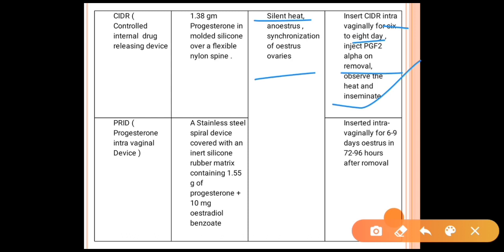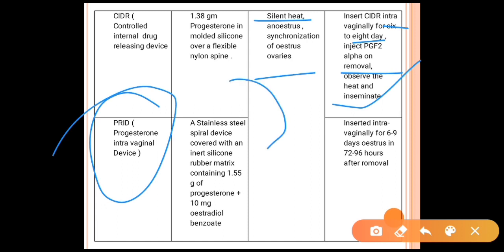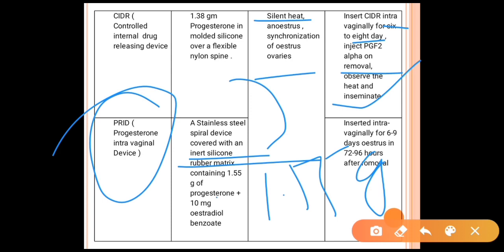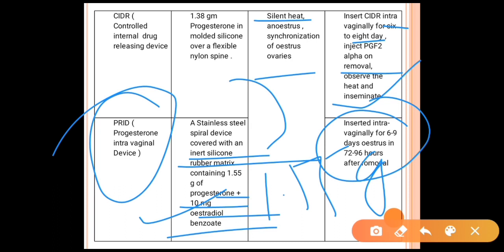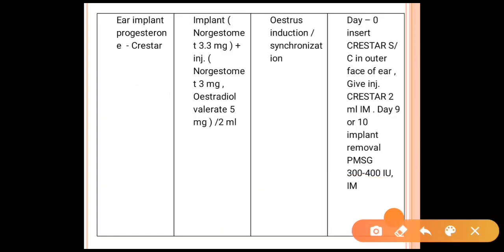Another device is PRID, which is a progesterone intravaginal device, made up of stainless steel and a spiral device covered with an inert silicone rubber matrix, containing about 1.55 gram of progesterone plus 10 mg estradiol benzoate. Simply, it is inserted intravaginally for 6 to 9 days, and estrus is detected 72 to 96 hours after removal. Then another device is an ear implant, which comes under the name Crestar.